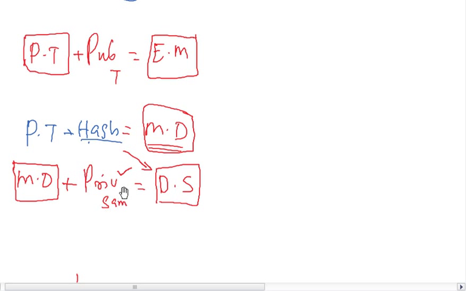That means the opposite key of the private key, the public key of Sam, will be used to decrypt the digital signature. This digital signature can be decrypted using the public key of Sam, because it is the opposite key of the key used to encrypt this message. Now this public key is publicly available, so anyone can use it on this digital signature.